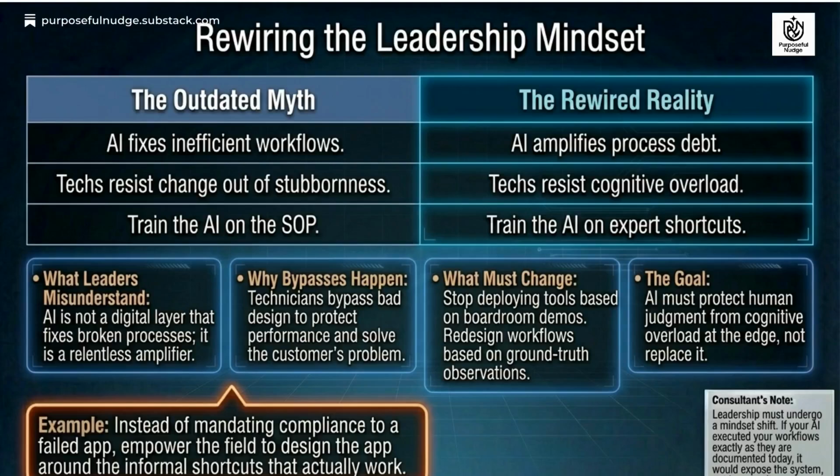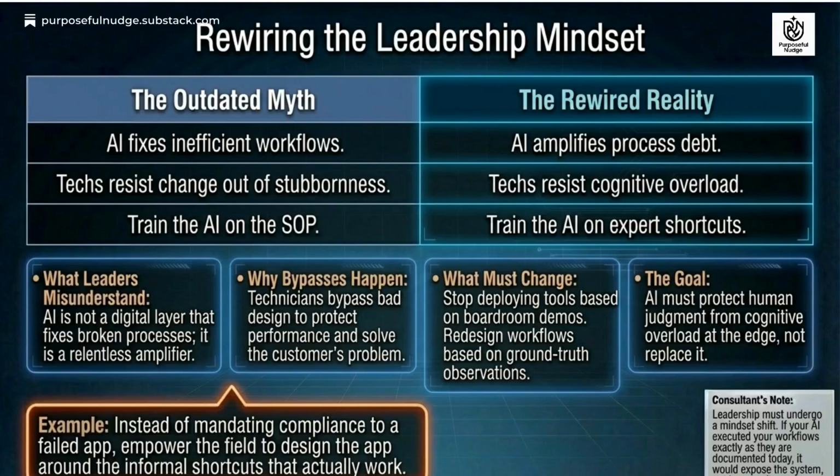We must recognize that AI amplifies process debt, and technicians resist cognitive overload and bureaucratic non-value-added steps, not the change. We must train AI on expert shortcuts, not just standard operating procedures. It should provide the augmented nudge to the right result, gaining both trust and the desired outcomes.